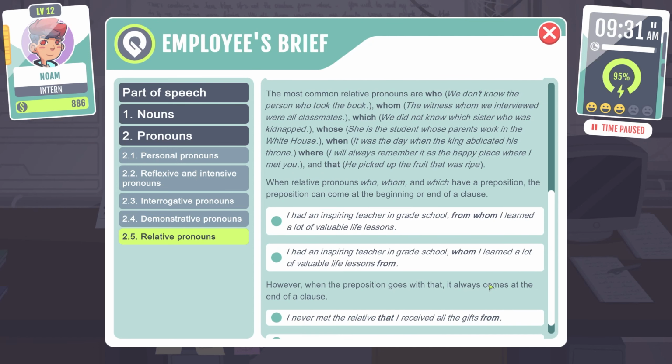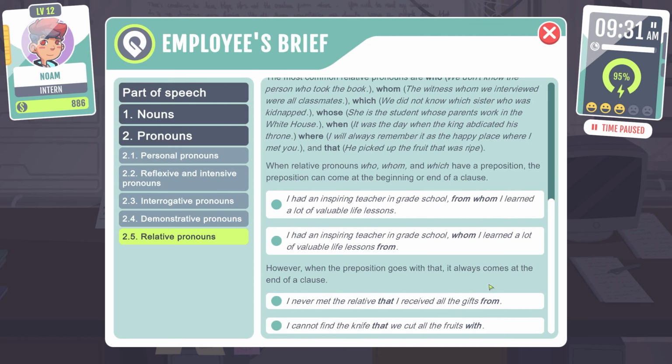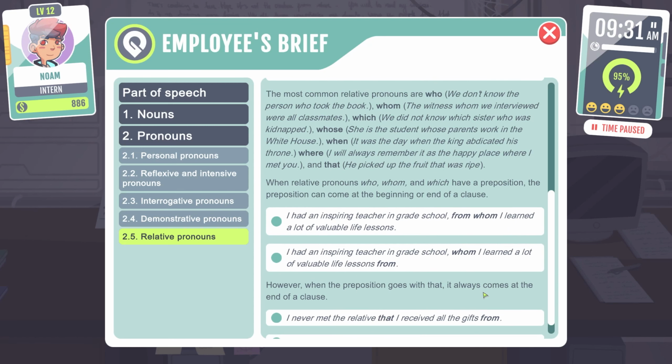When relative pronouns who, whom, and which have a preposition, the preposition can come at the beginning or ending of the clause. I had an inspiring teacher in grade school, from whom I learned a lot of valuable life lessons. I had an inspiring teacher in grade school, whom I learned a lot of valuable life lessons from. However, when the preposition goes with that, it always comes at the end of the clause. I never met the relative that I received all the gifts from. I cannot find the knife that we cut all the fruits with.